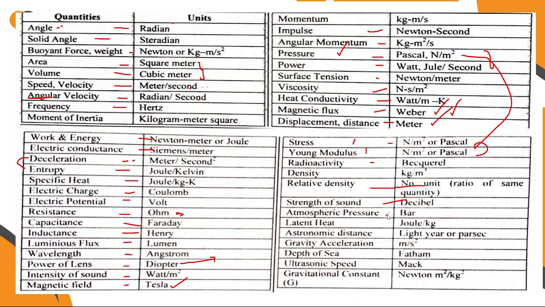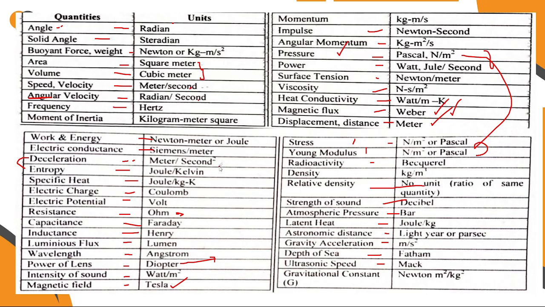Atmospheric pressure, bar. Latent heat, joule per kilogram. Astronomic distance, light year or parsec. Gravity acceleration, meter per second square. Depth of sea, fathom. Ultrasonic speed, Mach. Gravitational constant, Newton meter square per kilogram square.